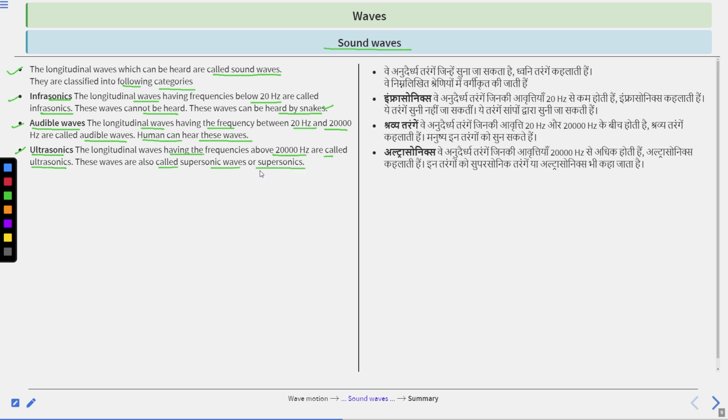Clear? So we learned three types of sound waves: infrasonics, audible waves, and ultrasonics. Infrasonics are audible to snakes, audible waves to humans, and ultrasonics are called supersonic. Clear? Their ranges: infrasonic below 20 Hz, audible waves 20 Hz to 20,000 Hz, and ultrasonic above 20,000 Hz. Clear? So this is the concept of sound waves.